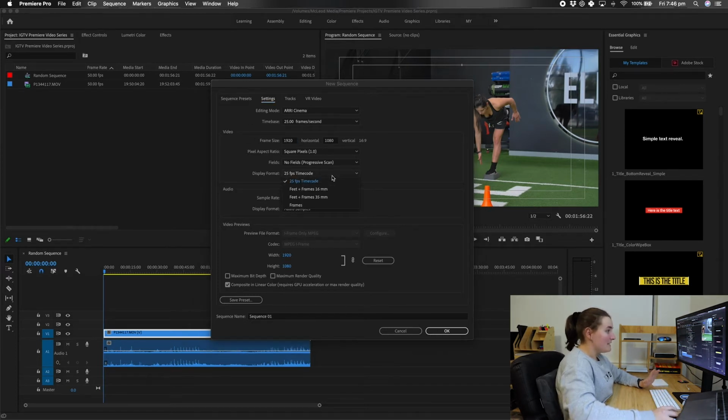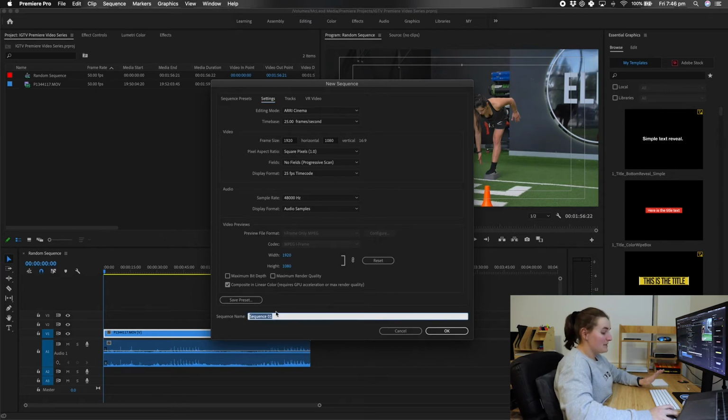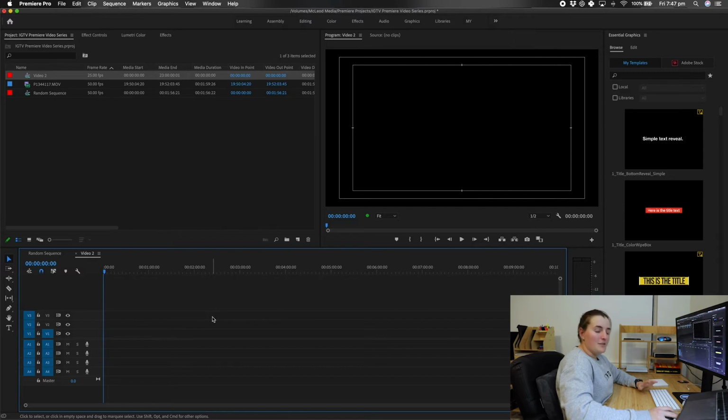Don't worry about any of this stuff. Make sure you have your time code set up. Sample rate's all fine to stay the same. Make sure that your video previews match your video size. All this we can fix later. You can save your preset if you want to come back to this and not have to worry about it, but I just stick with the standard ARRI preset. And then sequence name down here is video 2. You can call this whatever you need to call it. So now down here we have a new sequence.